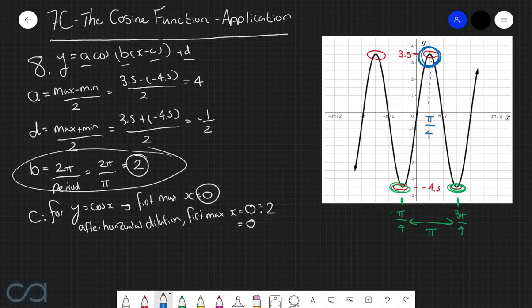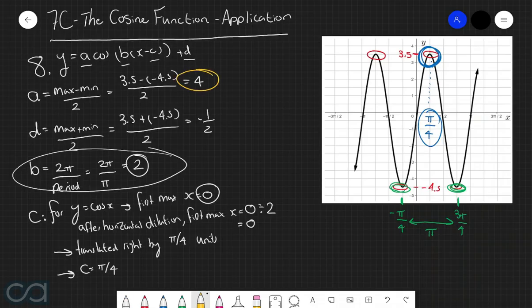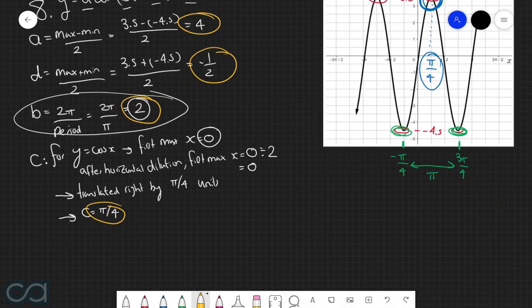However, as we established previously, our first maximum point occurs when x is equal to pi over 4. What this therefore means is that we have a horizontal translation to the right by pi over 4 units. Which therefore tells us that c is equal to pi over 4. So, we found that a is equal to 4, b is equal to 2, c is equal to pi over 4, and d is equal to negative 1/2. So let's substitute all these values into the general cosine function.